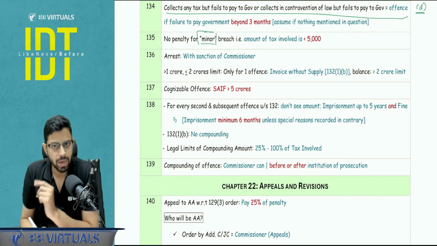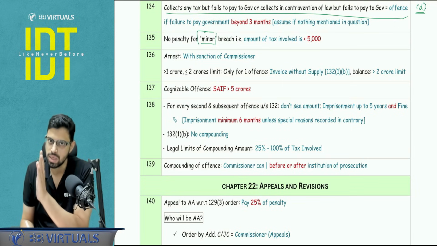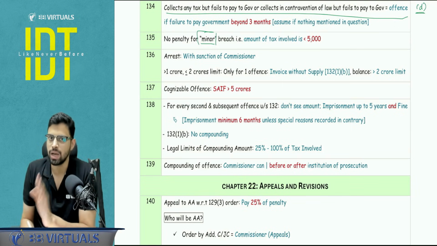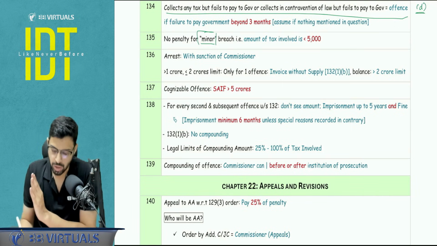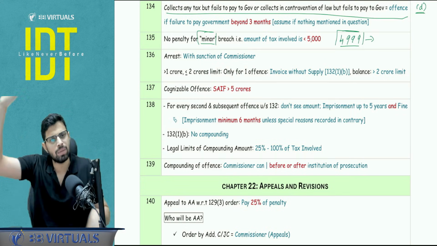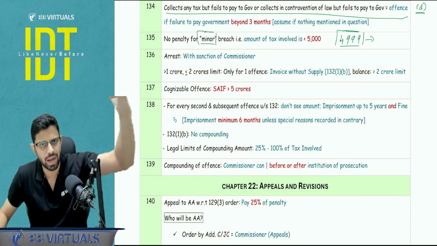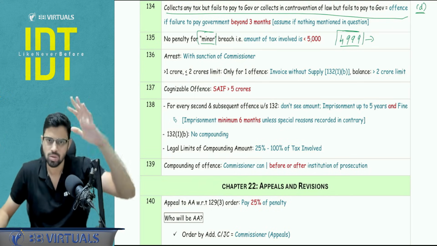No penalty for minor breach. Minor breach means the total tax involvement is less than 5,000. If it is equal to 5,000, it is not a minor breach, penalty is possible. This was asked in the MCQ. So 4,999, till this point, no penalty. This is somewhat similar to the charitable limits we covered, 999, 9,999. So these things we can cover.